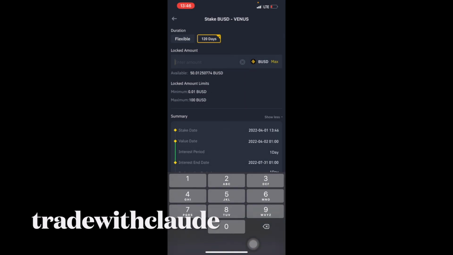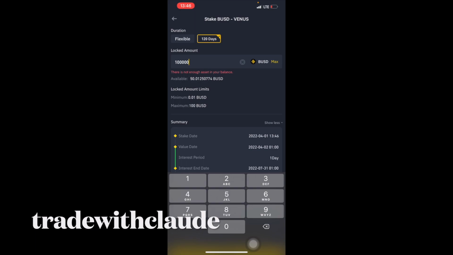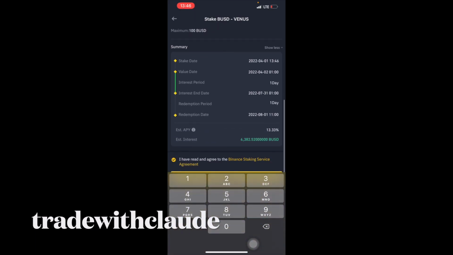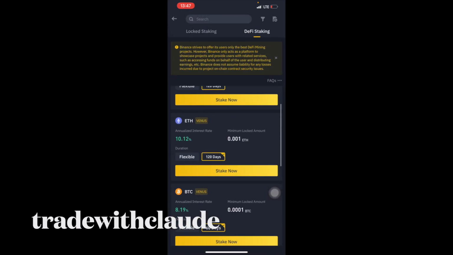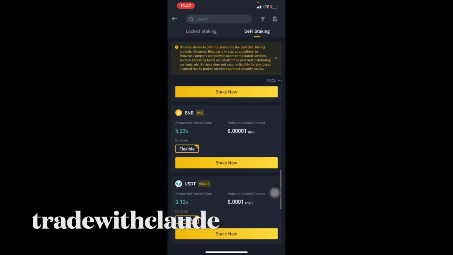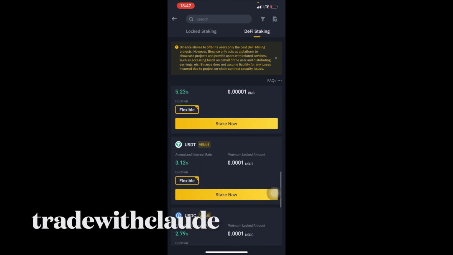So you stake it, and after 120 days you get your money. So if you have $100,000 to stake, you just go here and stake it, and after 3 months you would have made about $4,300 without doing anything at all. That is the benefit of this staking. So whenever you want to stake, use stable coins, because stable coins are not affected by the market movement and everything.